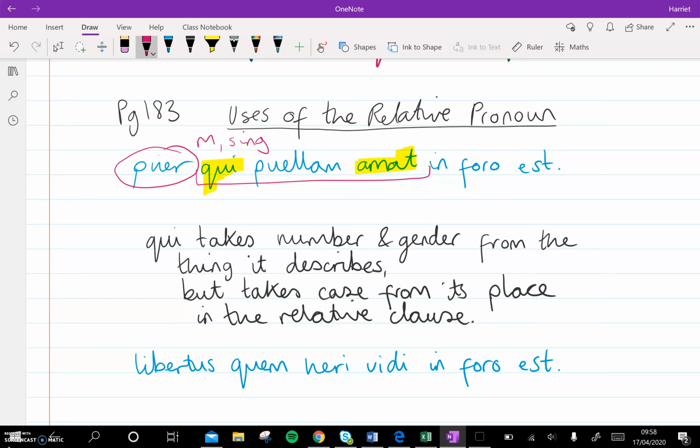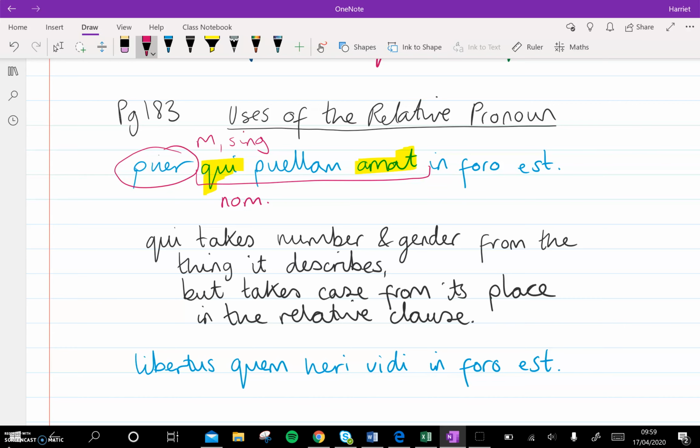But the next little point, it takes its case from its place in the relative clause. Now, luckily, here, it's not too complicated because the main sentence, the main clause, and the relative clause, in both of them, the boy is nominative. Okay. So, because within that relative clause, it's the boy who loves the girl, that qui needs to be nominative because they're doing the loving.